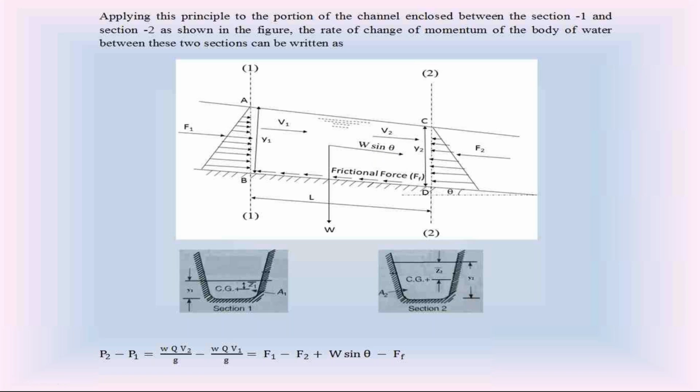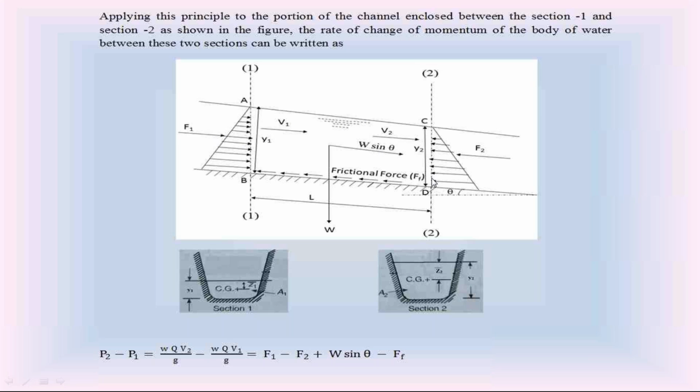Then coming to the diagram, at section 1, this is the vertical plane. The flowing water applies the hydrostatic pressure at section 1. Due to this hydrostatic pressure, the vertical plane at section 1 is subjected to hydrostatic force F1. F1 is in the direction of water flow.